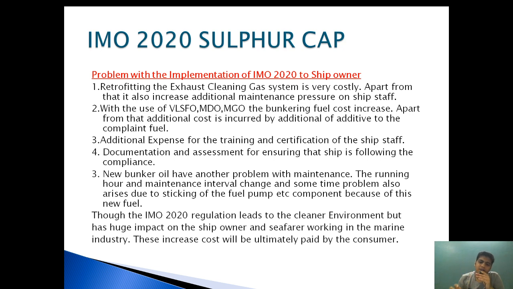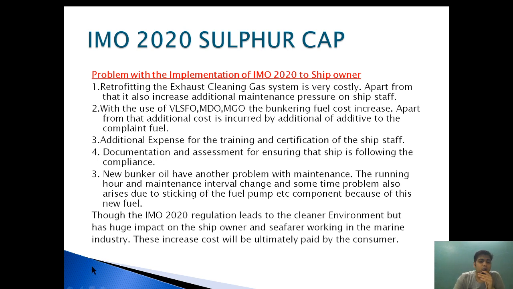As the ships were designed to run mainly on heavy fuel oil, the maintenance interval was decided as 4,000, 6,000 hours, like that. But now the ship is running with very low sulfur fuel oil, the maintenance running hours have been changed, and now it may be more frequent or less frequent depending upon the type of fuel.